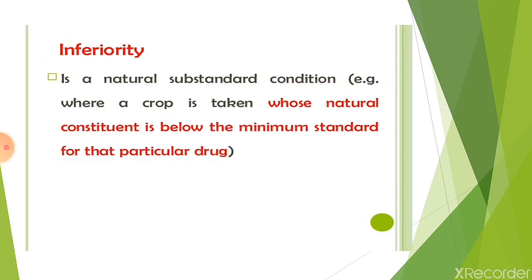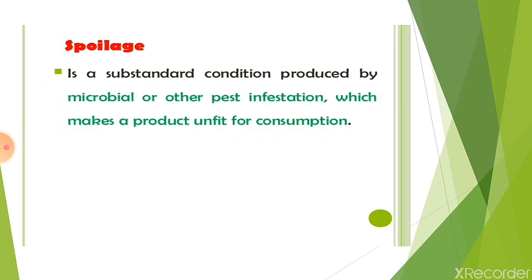What do you mean by inferiority? It is a natural substandard condition. That means naturally the crop is inferior in quality. For example, where a crop is taken whose natural constituent is below the minimum standard for that particular drug. That means in this drug the chemical constituent quantity will be less than that of the standard drug. Second one is spoilage. It is a substandard condition produced by microbial or other pest infestation which makes a product unfit for consumption.